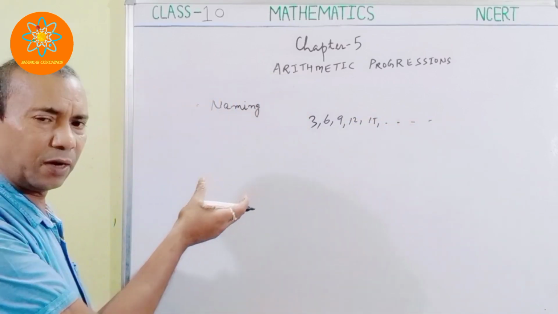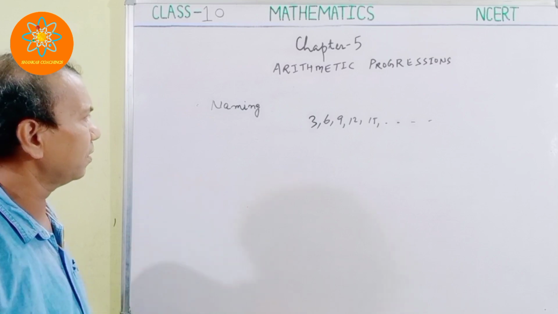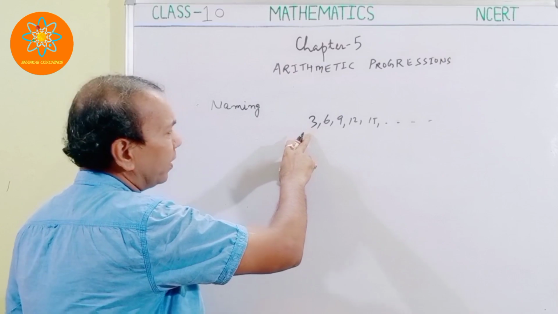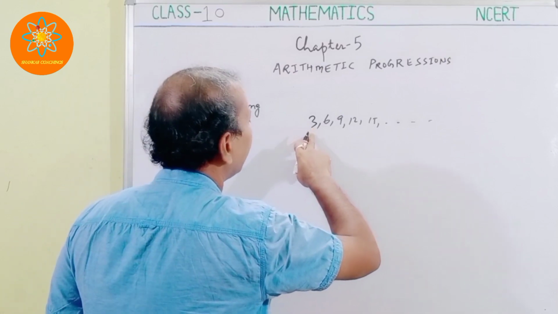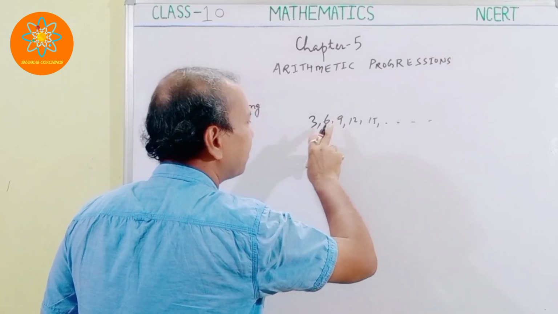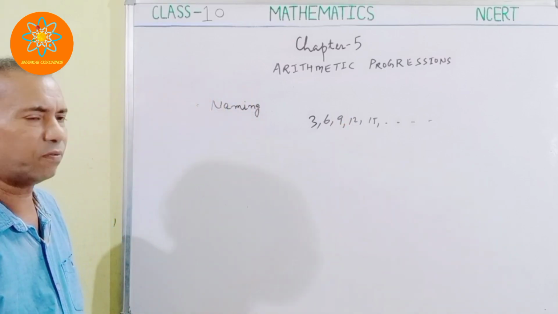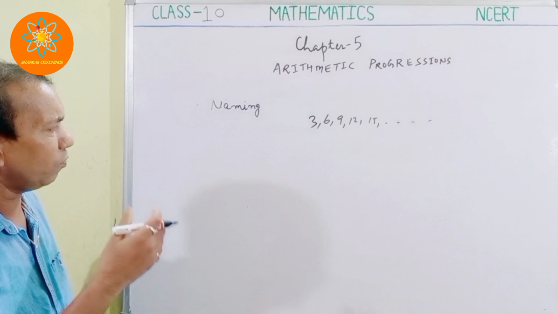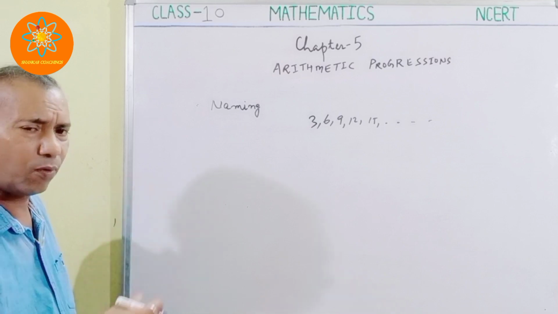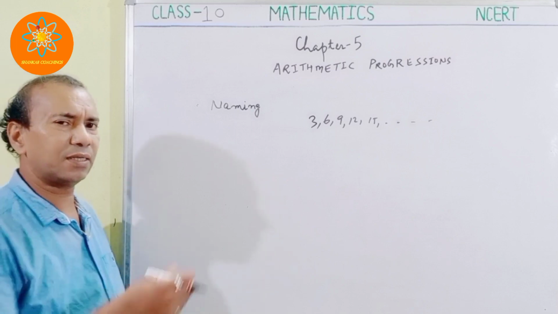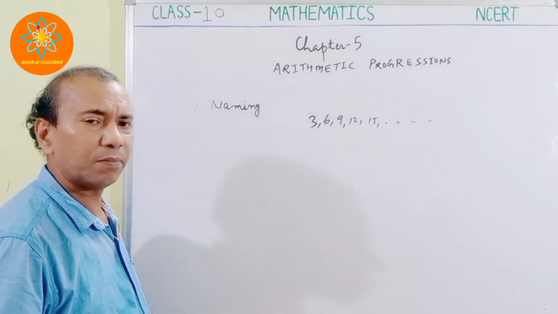This is a particular pattern, as I discussed in the introduction. Here you are getting 3, then 3 plus 3 is 6, then 6 plus 3 is 9, 9 plus 3 is 12, then 12 plus 3 is 15. So this is in the form of an arithmetic progression.